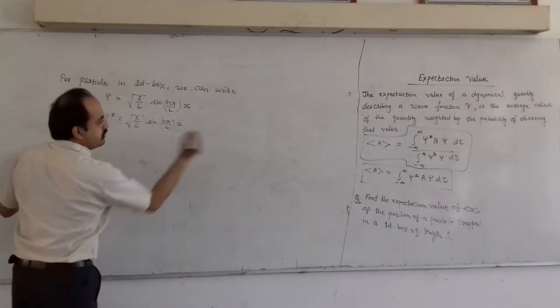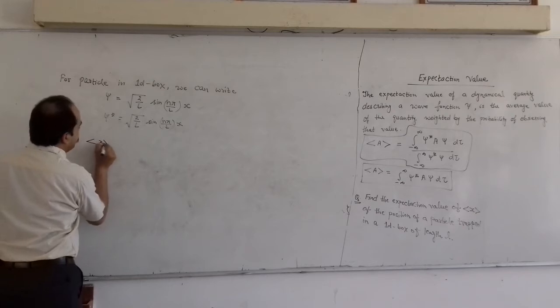So we can write the expectation value of our position, which will be given by the integral.